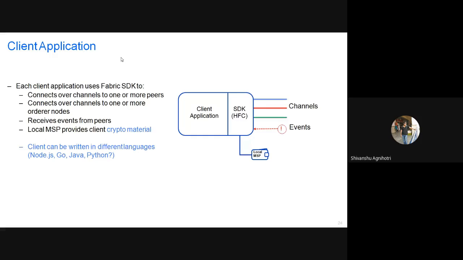And inside the Fabric network, a smart contract will be there, and the smart contract will also be written, and it can be written in Golang or JavaScript.